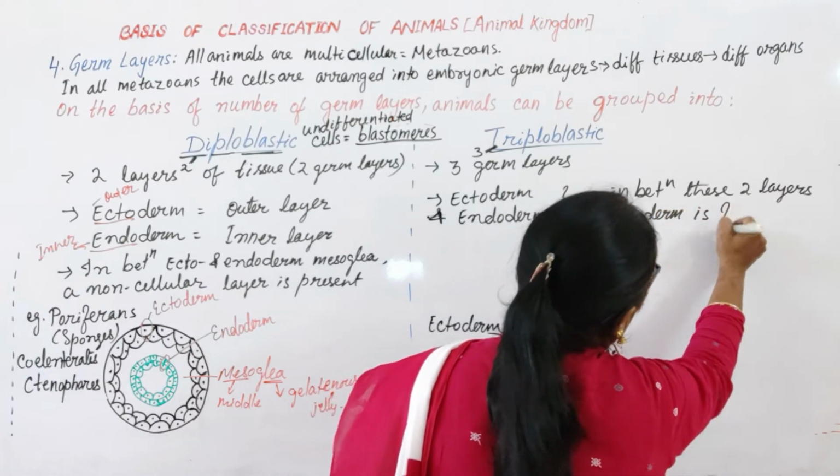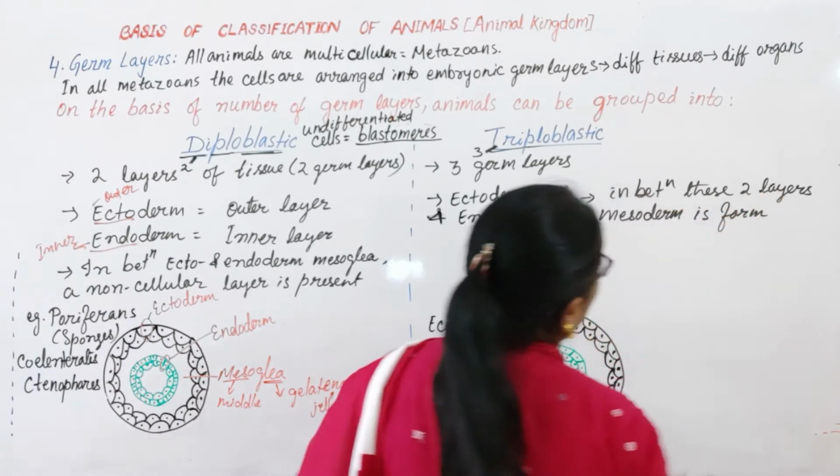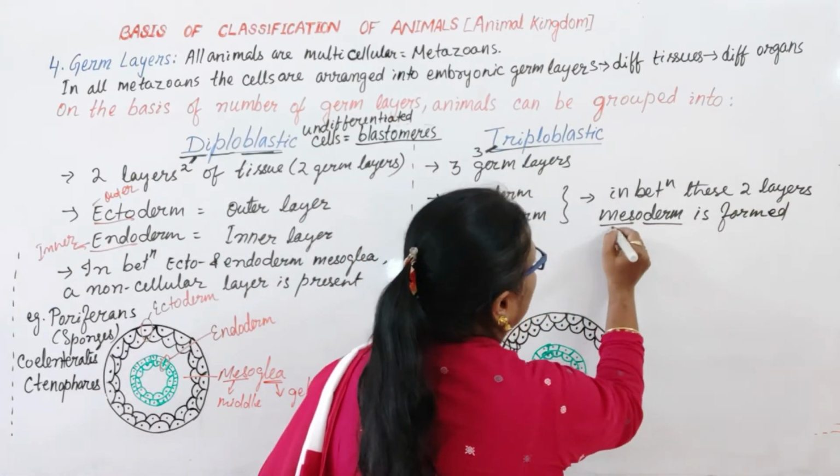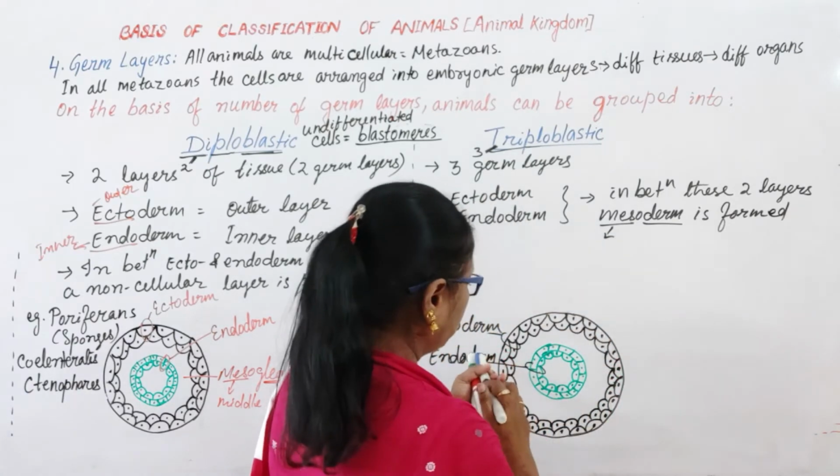Mesoderm is formed. Derm means layer, meso means middle.